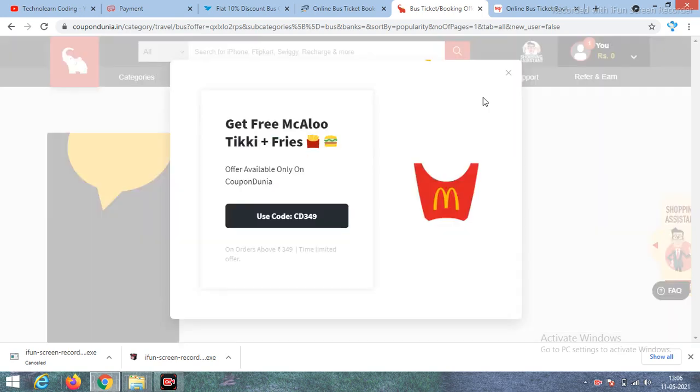If you are booking with Redbus, they provide discount coupons for Pongal and Diwali also. So please use these opportunities, guys, and I hope you all got some valuable information. This is also very helpful for saving your money while booking bus tickets for long distance travels.